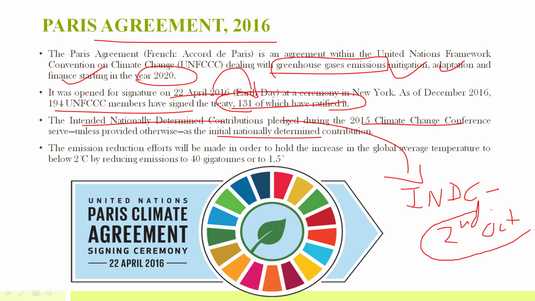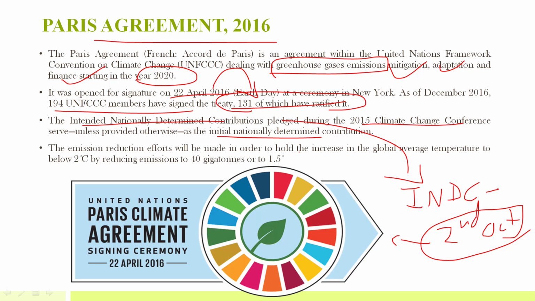In this we mainly aimed at ensuring that India will make efforts to use more and more renewable energy. 40% of the whole energy will be produced by renewable energy, focusing more on solar energy, wind energy, and ensuring more tree plantation. So such things have been included in India's INDC.